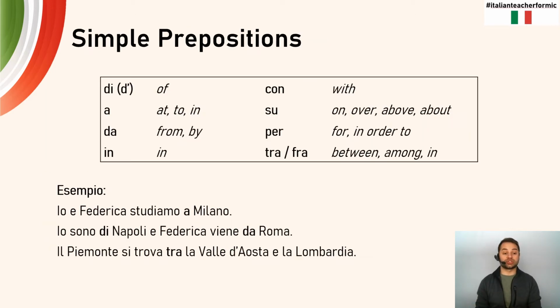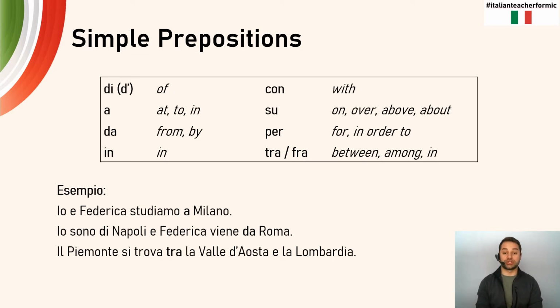Simple prepositions are standalone, as they are here on the screen. More than likely, when you see di or even d apostrophe, it means of. Most of the time when we're seeing a, the translation is at, to, or in. Da usually is from or by. In, standalone, is just going to be in. Con, standalone, is with. Su is on, over, above, or about. Per is for, in order to. And tra, fra, which are interchangeable. You could choose whichever one you want to use at that moment. Between, among, or in. Now I give you some examples down here at the very bottom.